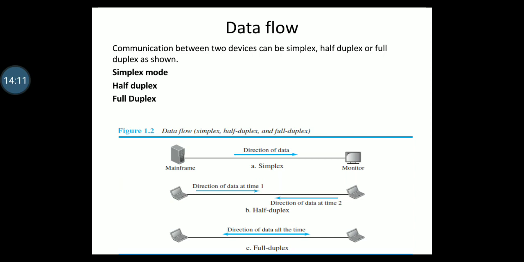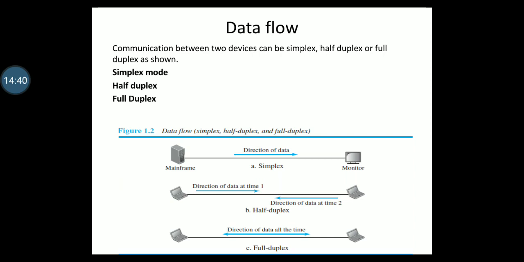Next, full duplex. In full duplex mode, which is also called duplex, both stations can transmit and receive simultaneously. Full duplex mode is like a two-way street with traffic flowing in both directions at the same time. So in full duplex mode, both stations can transmit and receive simultaneously.